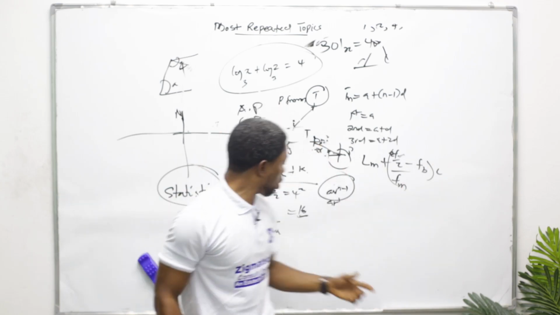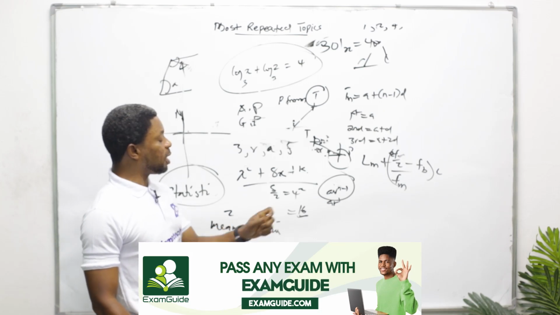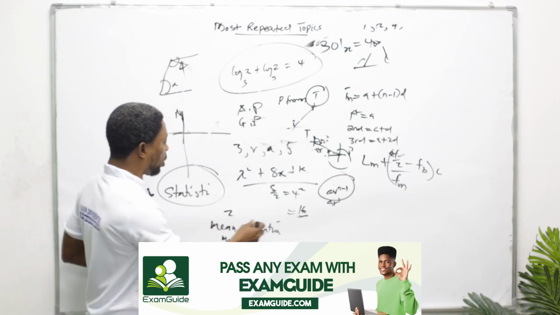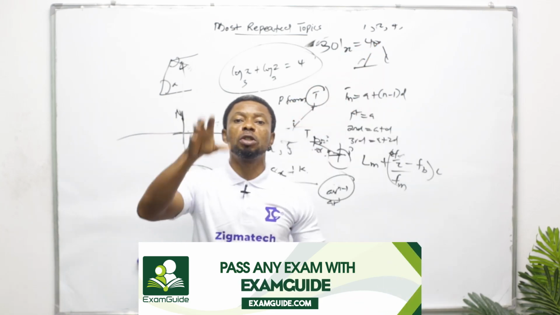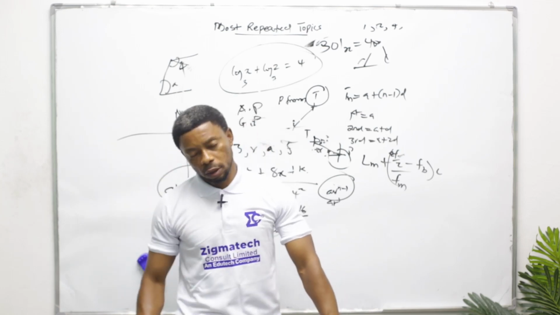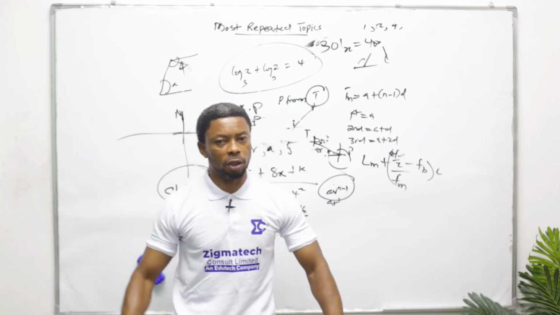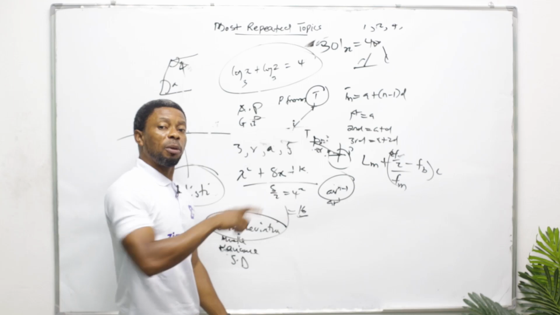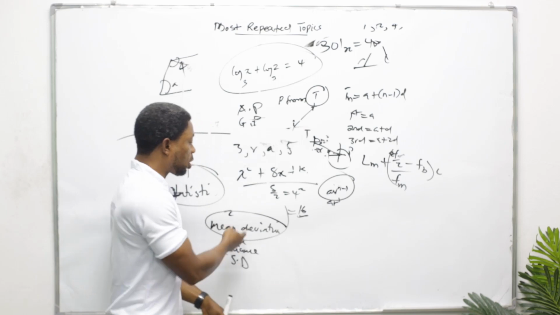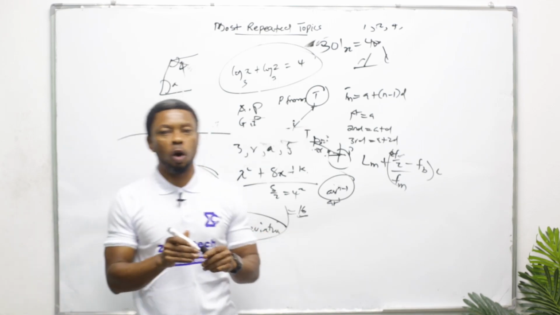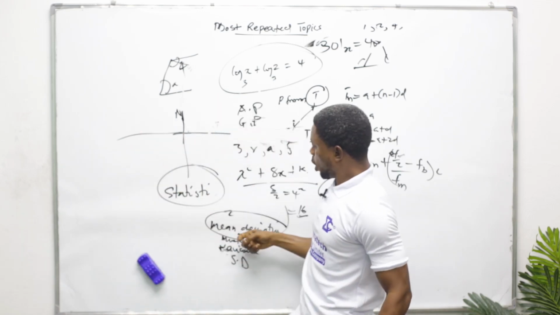That's why I say go to this area: variance, standard deviation, mode, mean, median, and then mean deviation. And don't forget, anytime you are solving for your mean deviation and you discover that the numbers are negative, take the absolute, the mean absolute deviation. That is if you are having negatives. Because if you do not take the absolute, I bet your answer will be 0 and you can't get the answer. Absolute means ignore the negative sign, and then add all your values, and you get the answer.